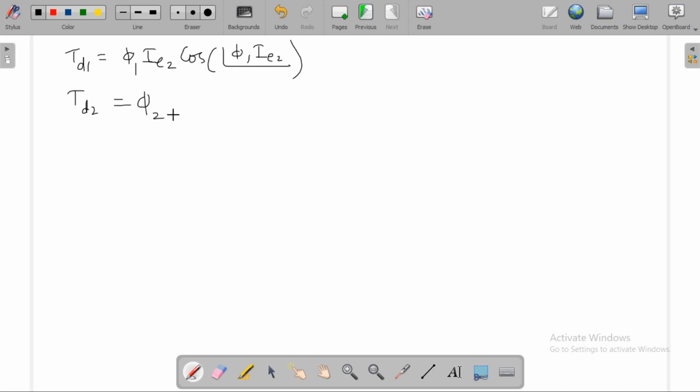Which is equal to phi 2 IE1 cos of the angle between phi 2 and IE1. Then we can have the resulting torque, which is the difference of these two torques.